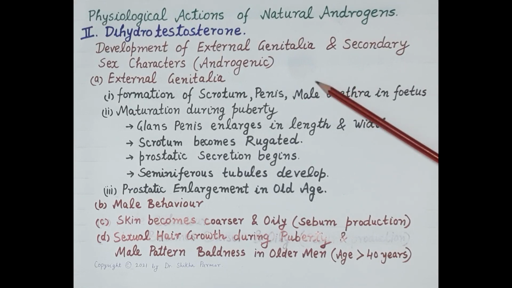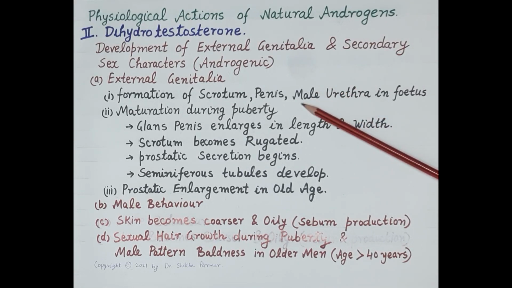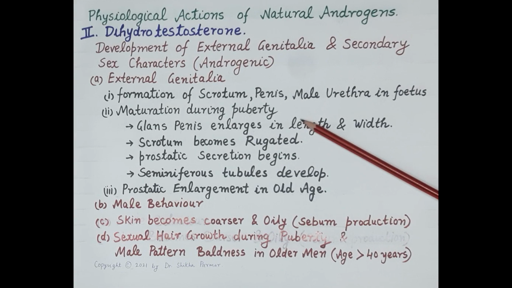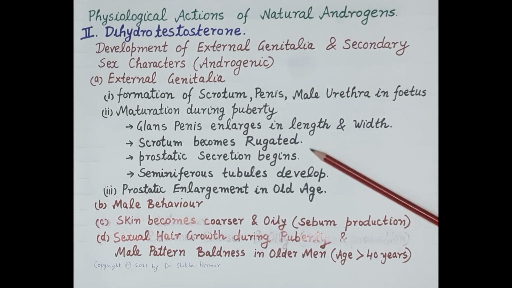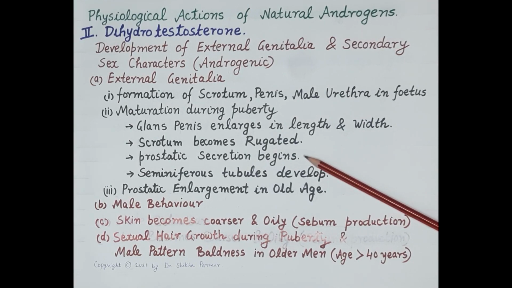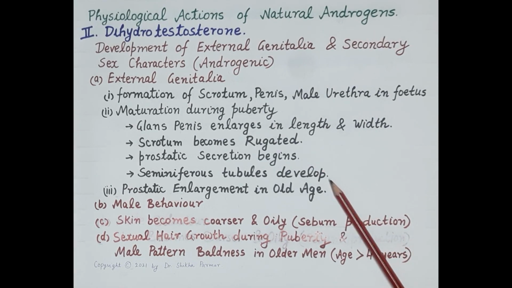So, dihydrotestosterone is essential for formation of external genitalia, that is formation of scrotum, penis, male urethra in the fetus. Further, there is maturation of external genitalia during puberty. Glans penis enlarges in length as well as in width. Scrotum becomes rugated, that is, it becomes rough and wider. Prostate begins to produce its secretion, that means it starts contributing to the semen, and there is development of seminiferous tubules which are required for the production of sperms.